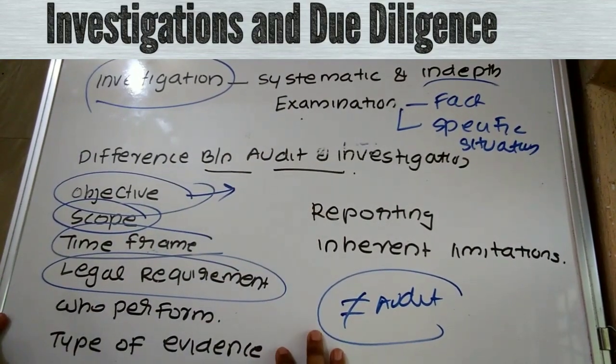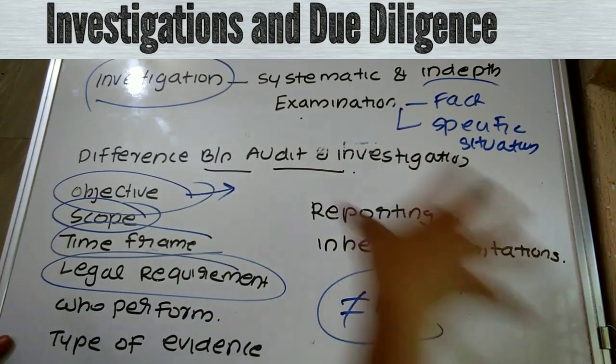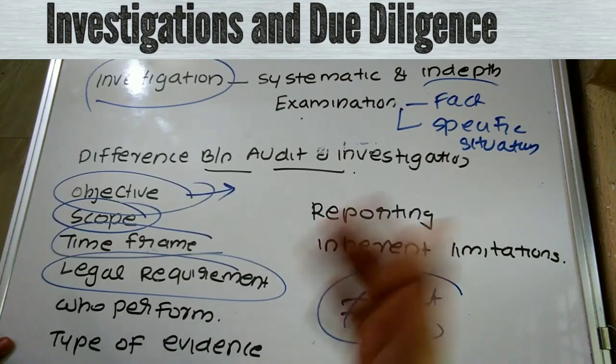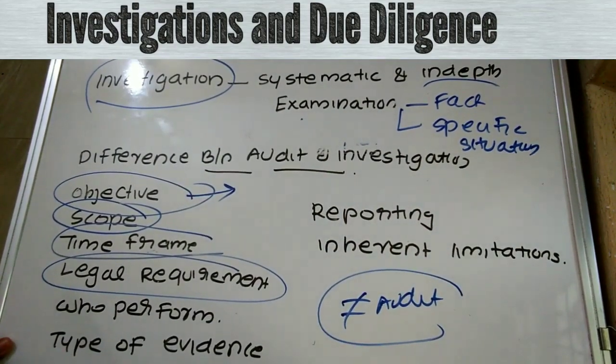Investigation is voluntary, that is, one may or may not undertake investigation. There is no legal requirement to conduct investigation, but audit, especially company audit, is mandatory. Otherwise it is not mandatory.